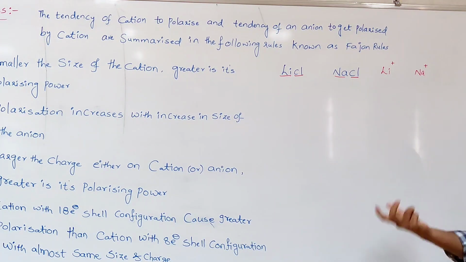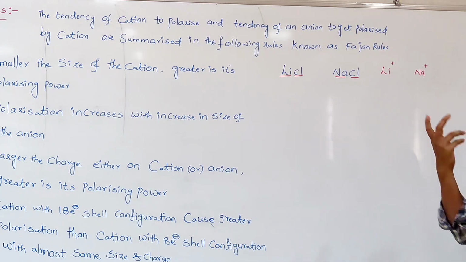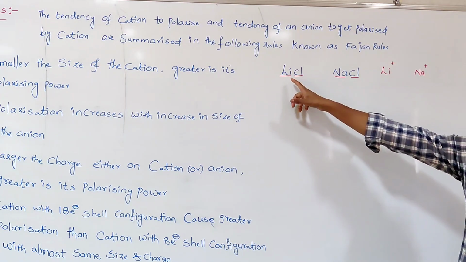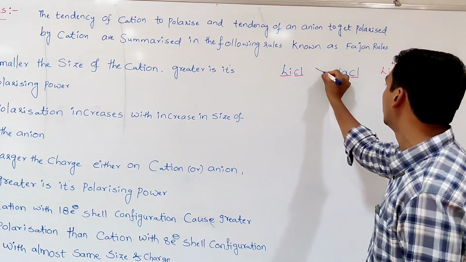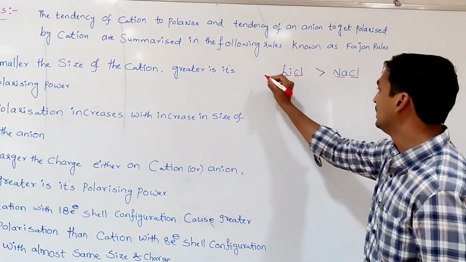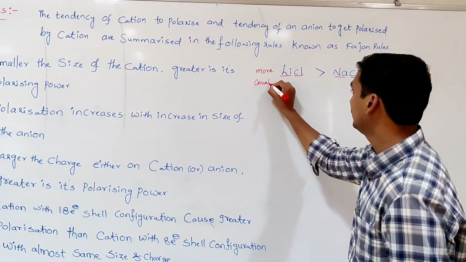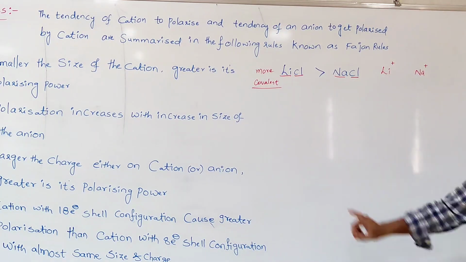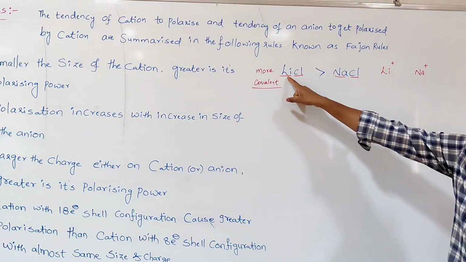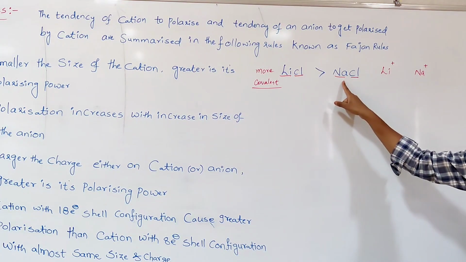When charges become less, the ionic character decreases and the covalent character increases. So lithium chloride is more covalent in character than sodium chloride. The reason is simple: the Li+ ion has greater polarizing power compared to the Na+ ion.